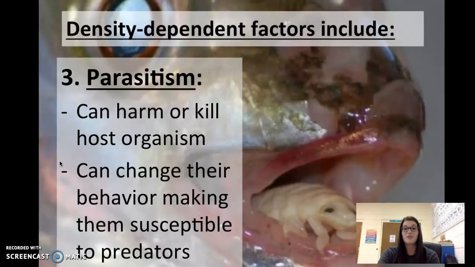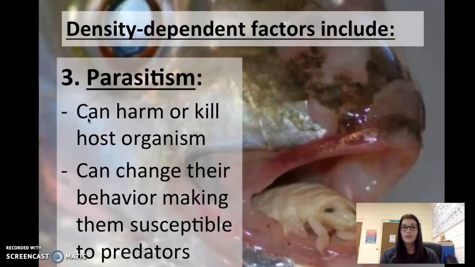Parasitism, and there's that cool fish with the little worm that eats its tongue that we saw during our microbiology unit. That's the colored picture I was talking about, so you can see more what's happening. But anyway, parasitism. Again, parasites can harm or kill the host organism. And also they can change their behavior, making them susceptible to predators.